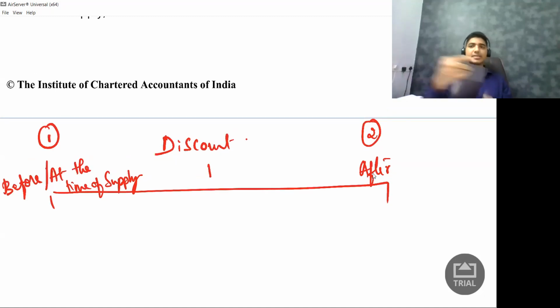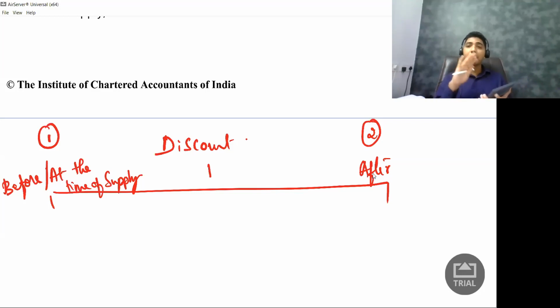Let us go back to the selling of calculator example. So what is happening here? Let us say that I will say, look, the calculator will cost 500 rupees. The value is 500 rupees, but I am running some offer in which I am giving you 200 off, and you have to pay me only 300 rupees. So what am I doing? I'm giving you discount. So am I falling under category 1 or category 2? It is very simple. It is category 1. Why? Because the discount is given at the time of supply. When I'm supplying it to you, that time only I'm telling you that 200 rupees is off.